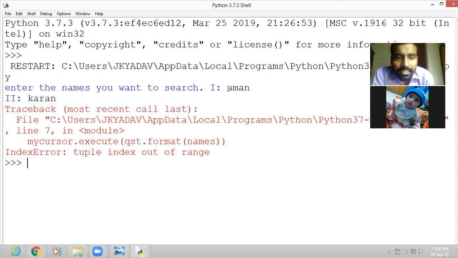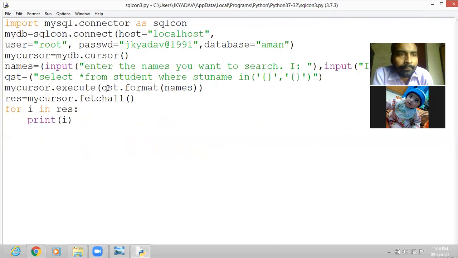What error is it giving? Tuple out of index. Sorry, index out of range. Okay, index out of range. How did it come? Names. Okay, so here one thing we change, then it will be clear. Here only we write the parentheses. Now I think it should accept.